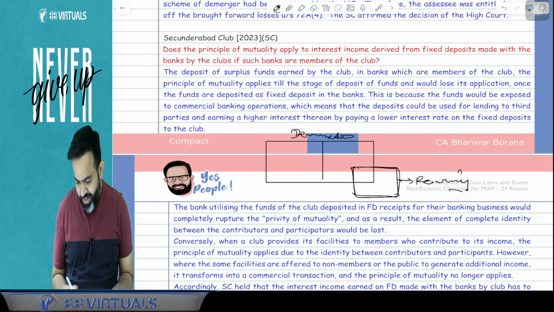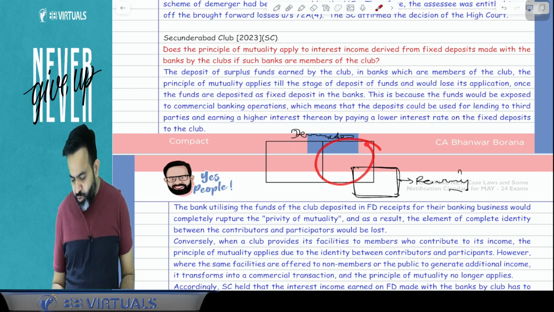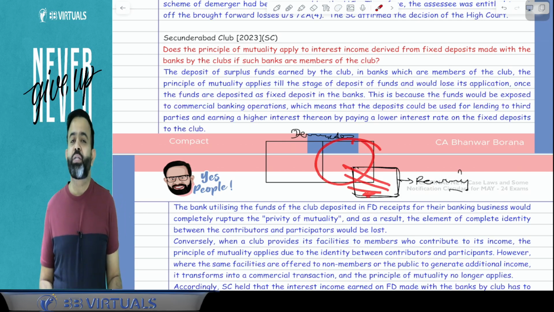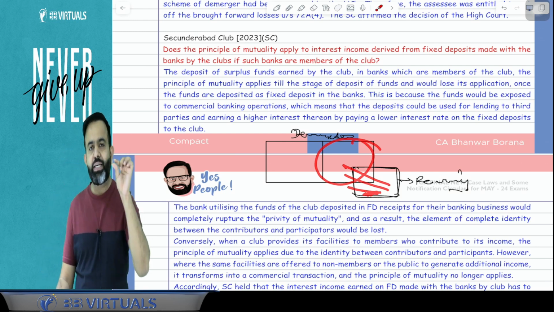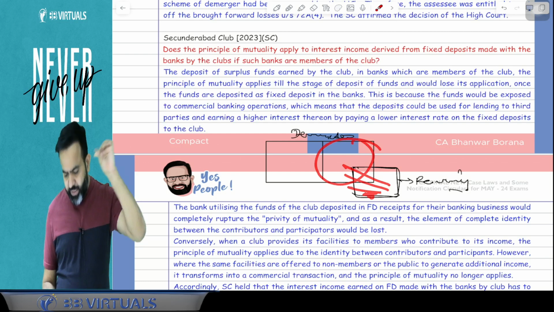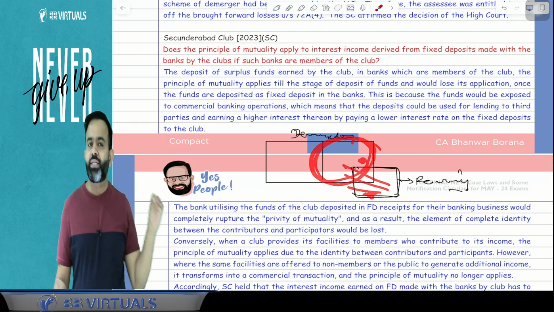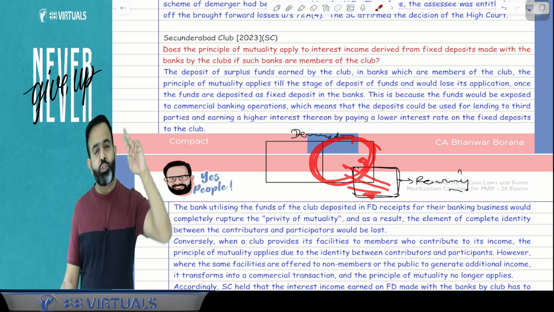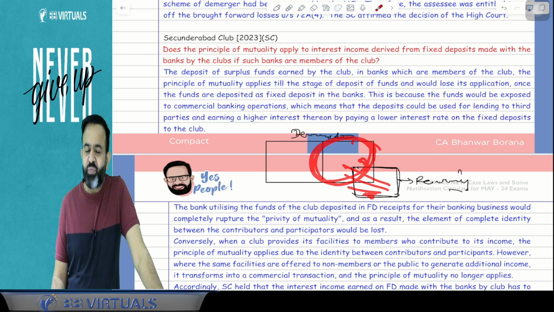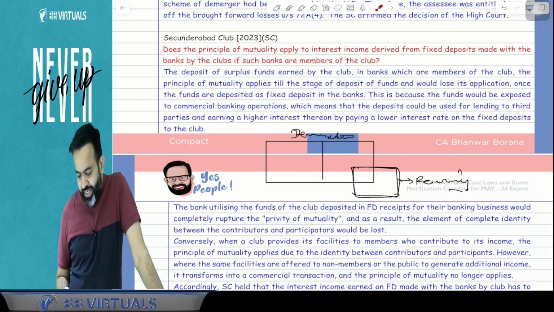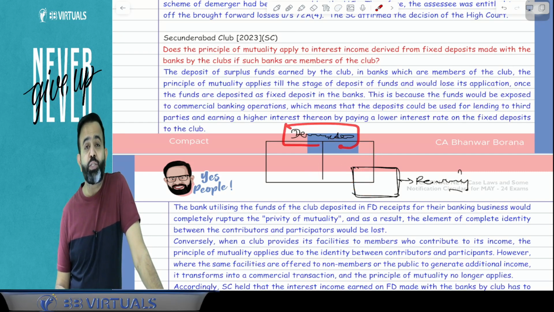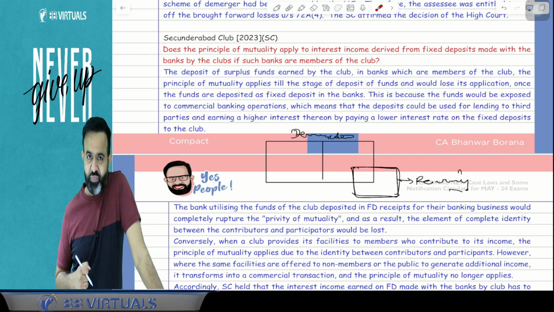First condition: all assets and liabilities of this segment should be transferred to the resulting company. Means all assets and liabilities of this particular undertaking should be transferred to the resulting company. Second condition, it should be transferred at book value. Third condition, 75% in value of the shareholders of the demerged company should become shareholders of the resulting company.